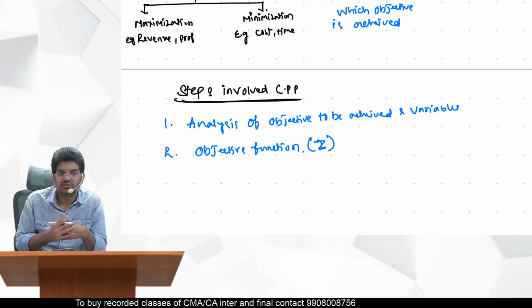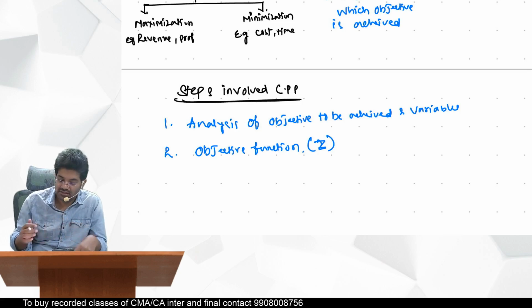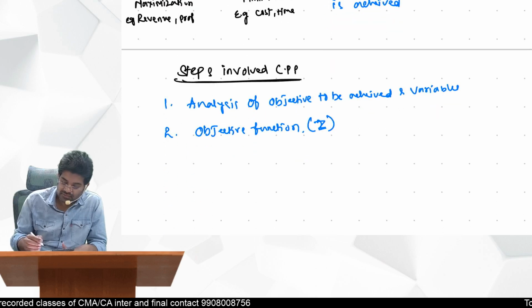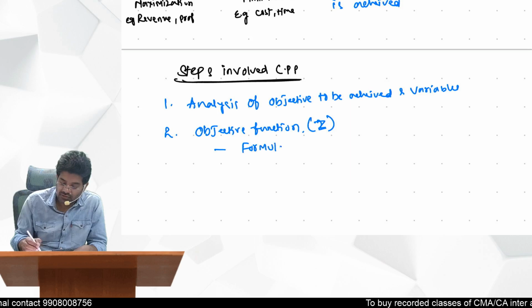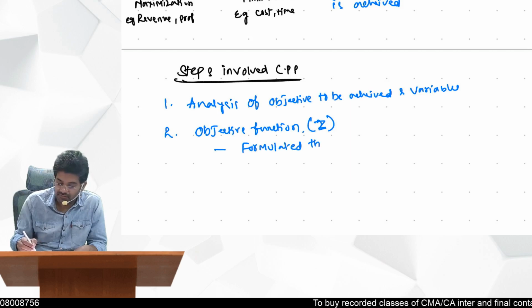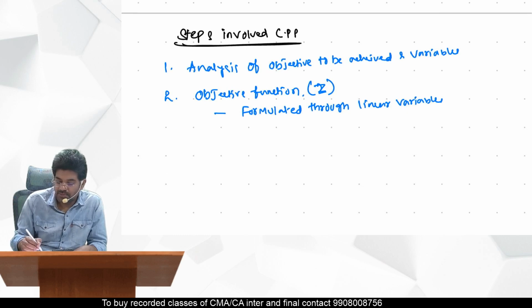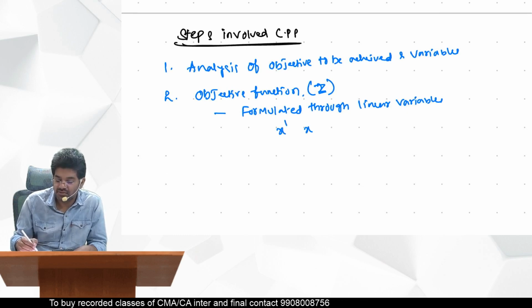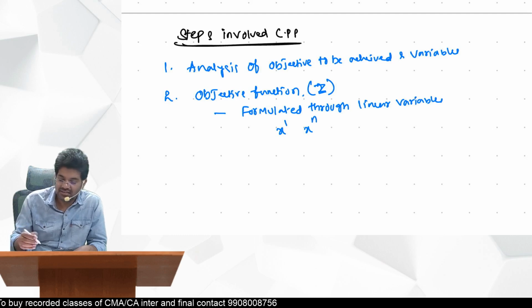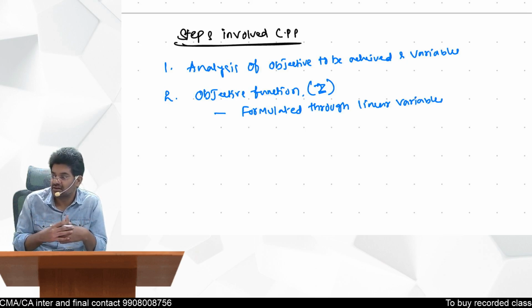It is formulated through linear variables. See, x power 1, this is linear. See, x power n, this is non-linear. So this entire formulation, whatever we are doing, is linear, not non-linear.